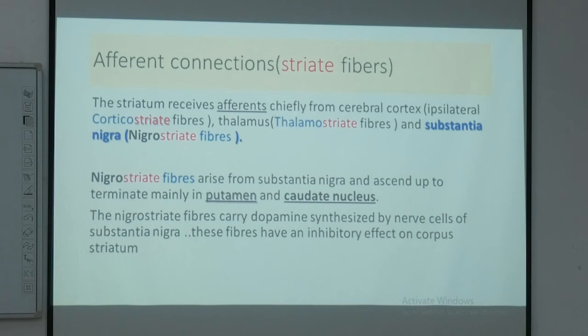So, the majority of the fibers which are coming to the basal ganglia are from three sources. They are coming from the cerebrum or the cerebral cortex, they are coming from the thalamus, and they are coming from the brainstem substantia nigra. So, from three different sources, the fibers are coming and ending on the basal nuclei, or precisely the corpus striatum.